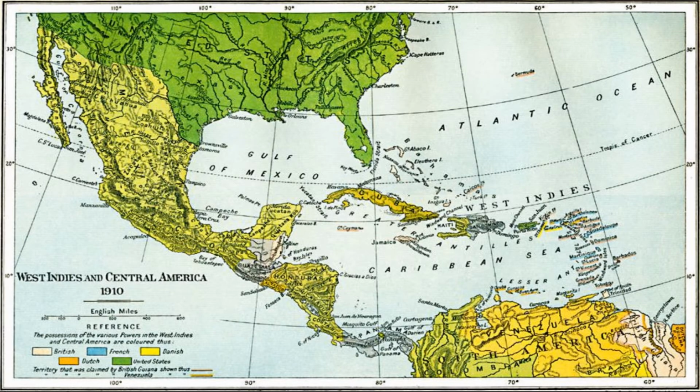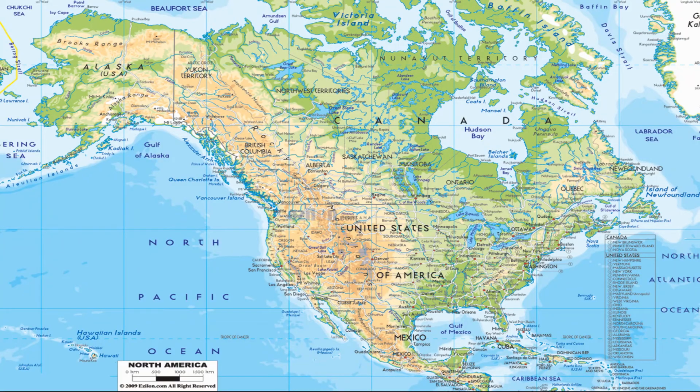The islands of the West Indies form a chain of small islands in the Caribbean Sea. They include Cuba, Jamaica, Haiti, Dominican Republic, and Puerto Rico. All these islands belong to North America.